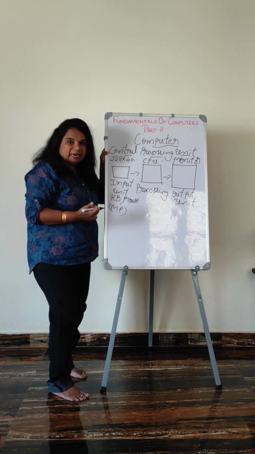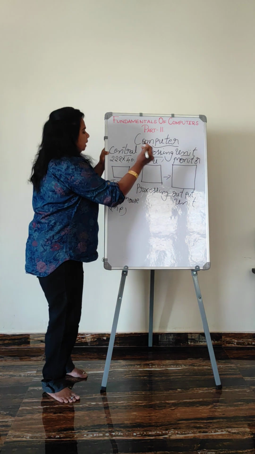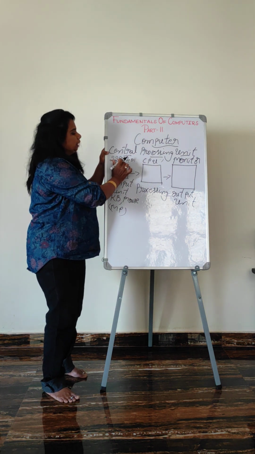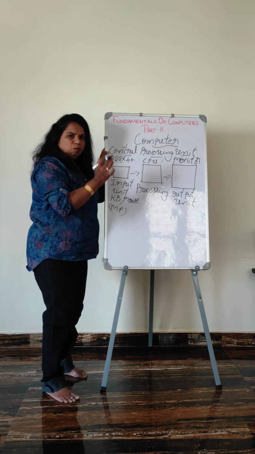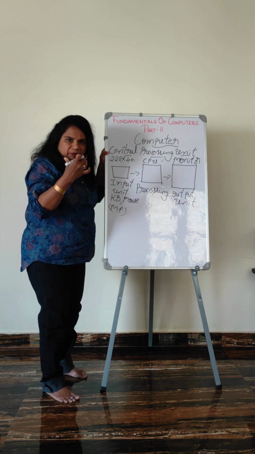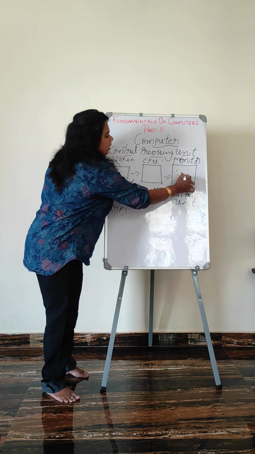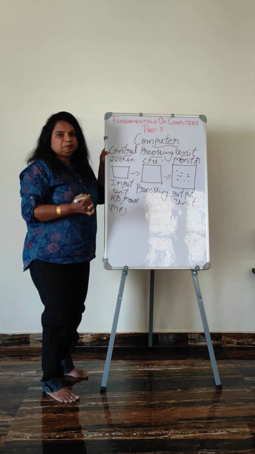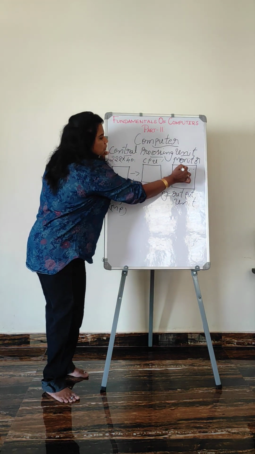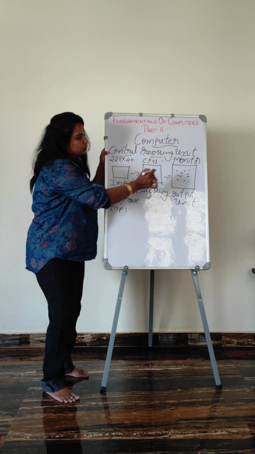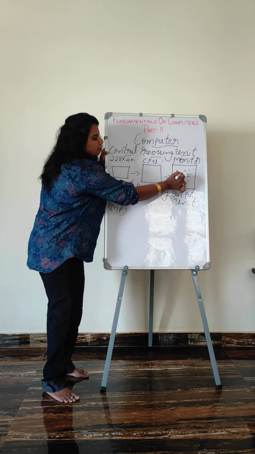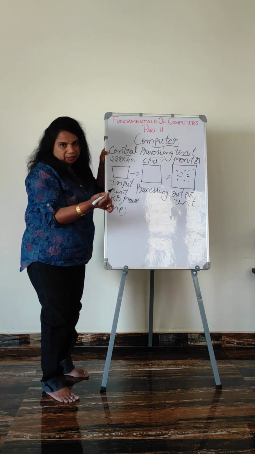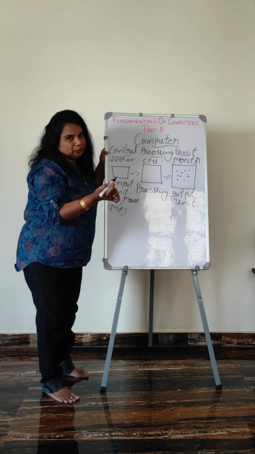And then printer. We are seeing the output, the result of 222 into 40. Once we get the result, we need the output. We are seeing the soft copy through the monitor. If we want the same output as a hard copy, what do we do? We take a printout.